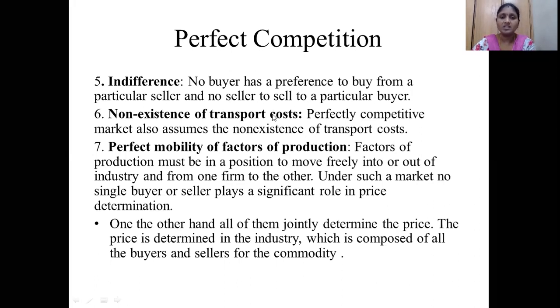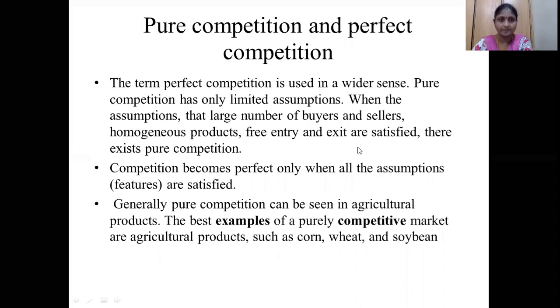This is the best example for agriculture products, vegetables and fruits coming from nearby places, so we can avoid the transport cost. Then perfect mobility of factors of production. These are the various characteristics we discussed in the previous class.